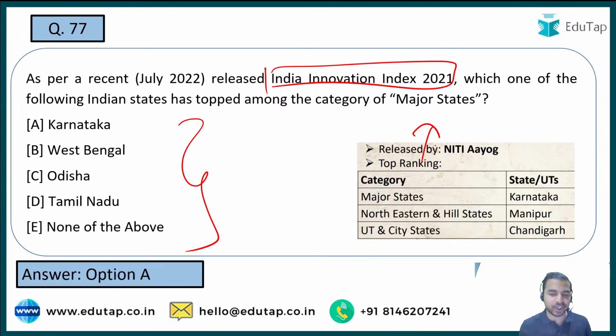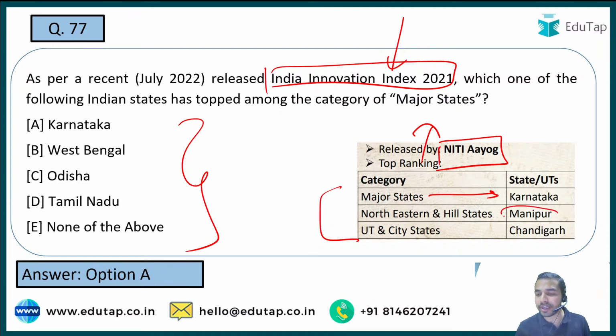So guys, here the right answer to the question is option A, that is Karnataka. Whenever you are covering any kind of index, and see, the India Innovation Index is a very important index. It is released by the Niti Aayog. This index ranks the Indian states across three categories, that is major states, northeastern and hill states, and UT and city states. The top performer among the major states was Karnataka. Among the northeast and hill states, it was Manipur, and among the UT and city states, it was Chandigarh, which topped the India Innovation Index 2021.